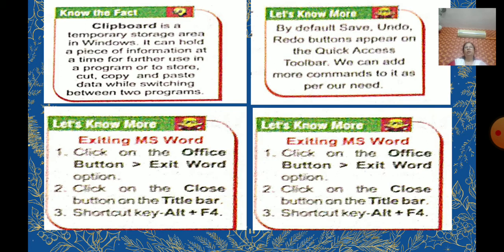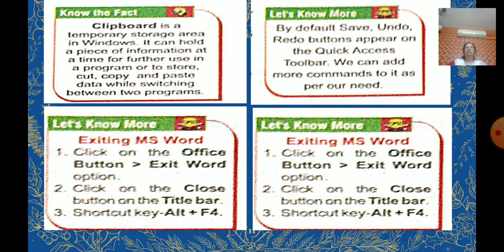Otherwise you can use the shortcut key for saving the file, that is Control plus S. Using one finger, press Control, and use one more finger for S, that is Control plus S. Simultaneously you have to press the keys for saving a file. The same thing, how to close a document: Office button and Close. Then a dialog box will come and ask, do you want to save your file?